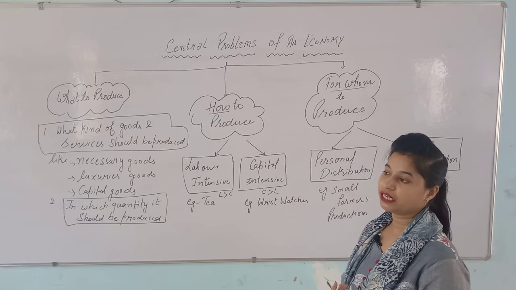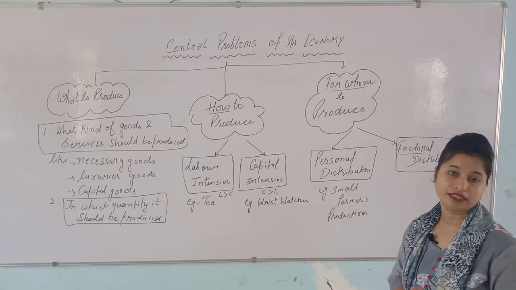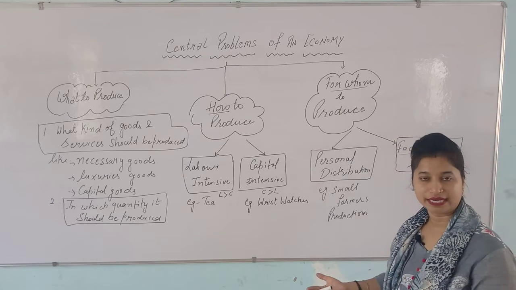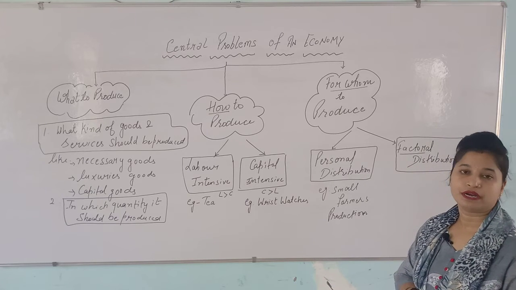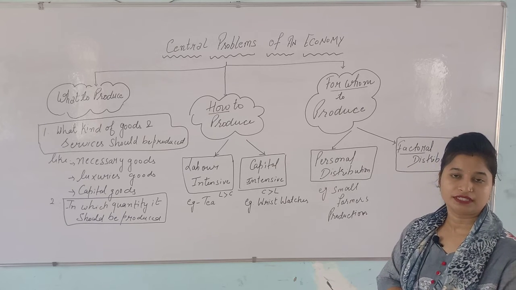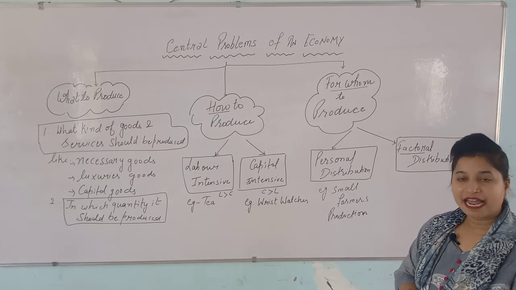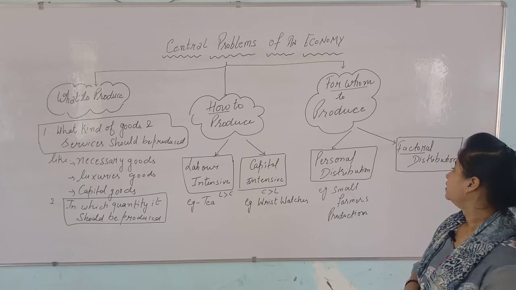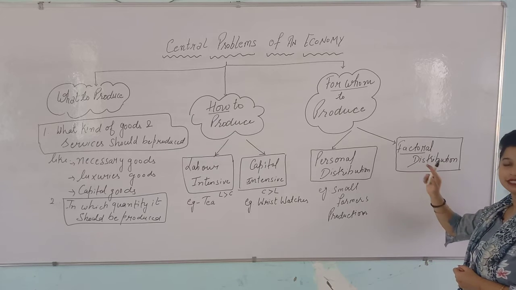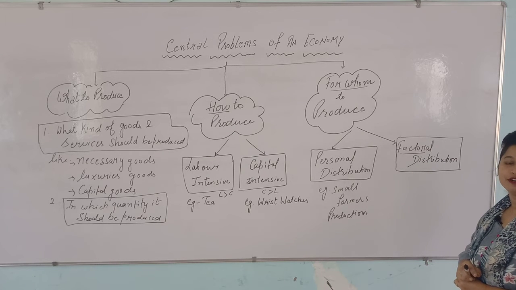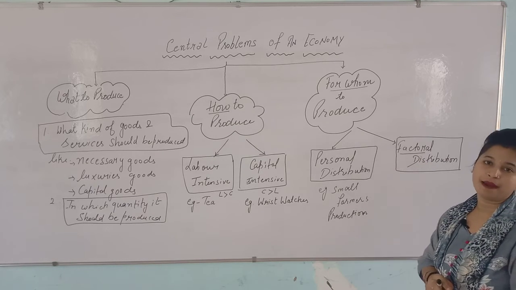Right? I can include here, if I am having 1 acre land, right? I have set up a plant of factory. I have set the plant for the manufacturing of different products. There I have planned to take the factorial distribution, right? Some kind of factors of production I am taking here.